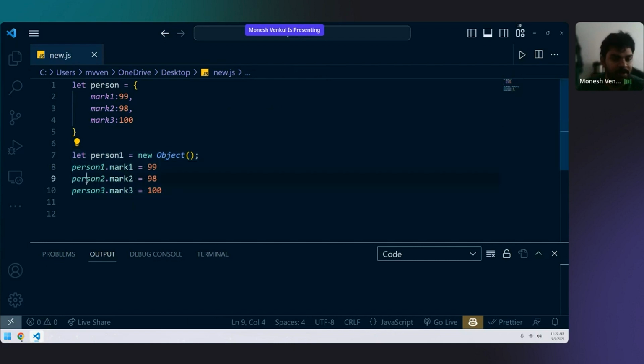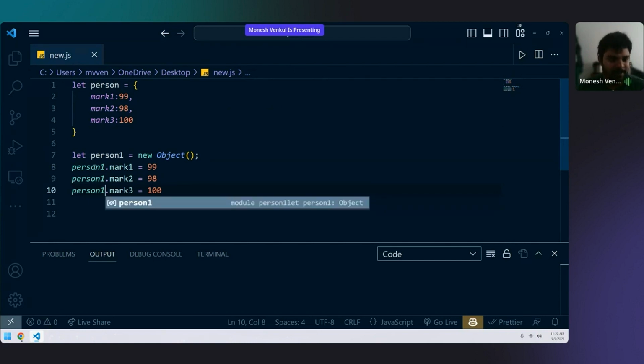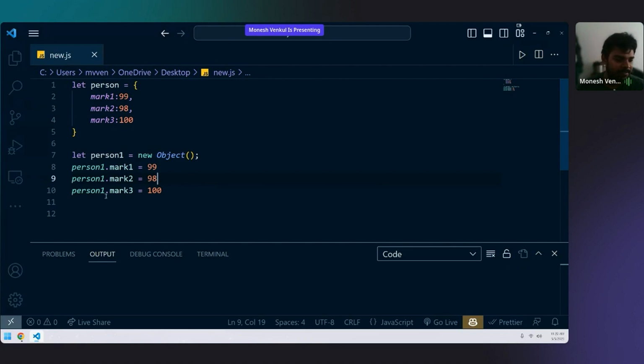Oh sorry, this is person one. I'm sorry, it's person1 dot mark1, person1 dot mark2, person1 dot mark3. We should not change the numbers. It's my mistake. While writing mark 1, mark 2, mark 3, I wrote person 1, person 2. No, it is person 1, person 1, person 1, dot mark 1, dot mark 2, and dot mark 3. There's no difference. I personally feel this one is much easier, but it's up to you. If you want to use new object, you can use new object. If you want to use person, you can use person.